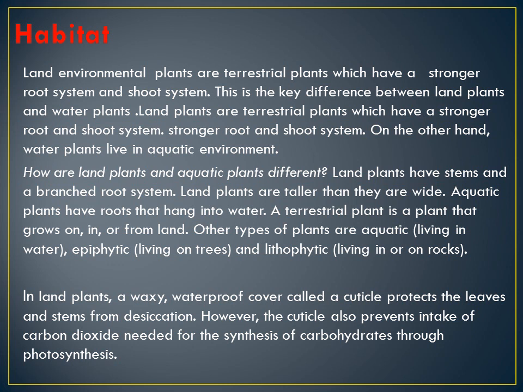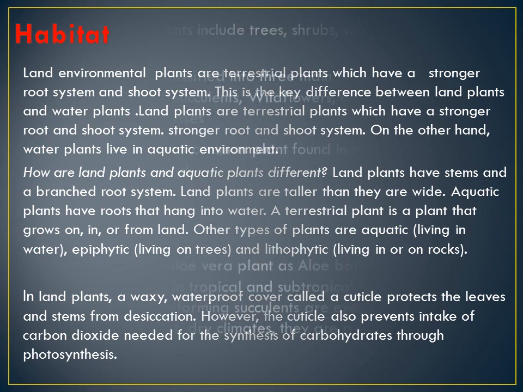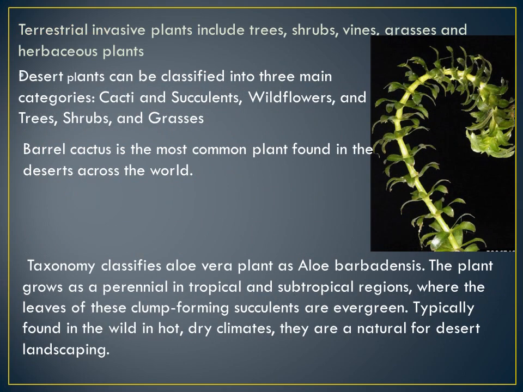In land plants, a waxy waterproof layer called the cuticle protects the leaves and stems from drying out. However, the cuticle also prevents the intake of carbon dioxide needed for photosynthesis. Desert plants. Barrel cactus is the most common plant found in the deserts across the world.